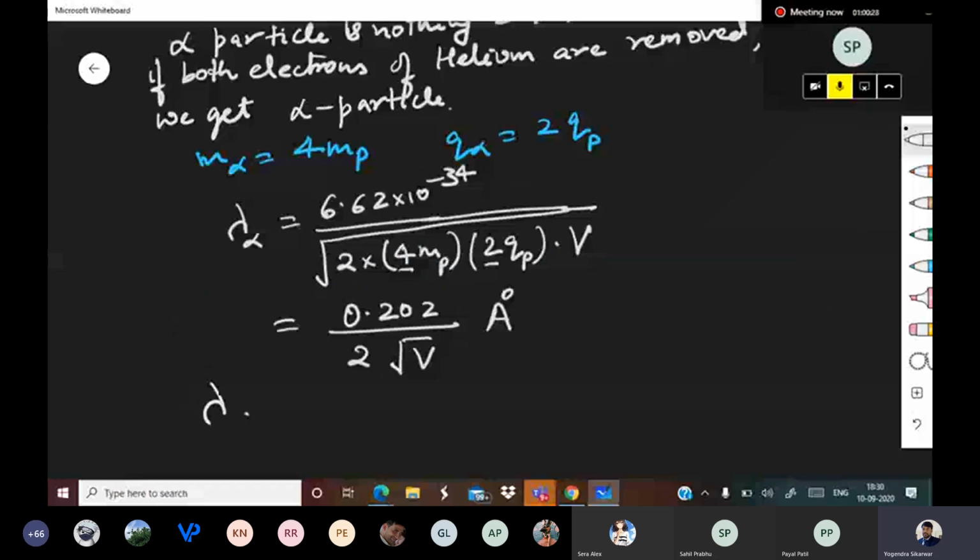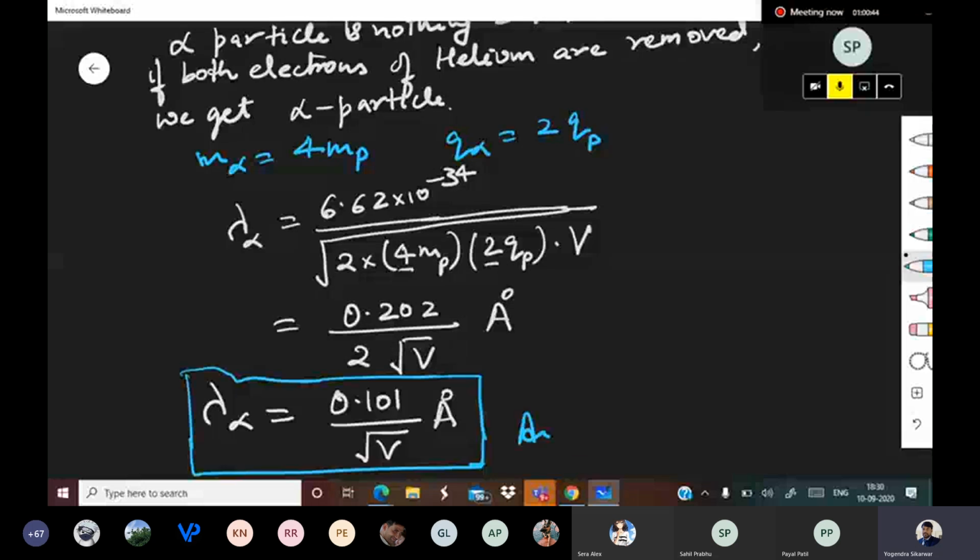So lambda alpha comes out to be 0.101 upon root V angstrom. Answer: lambda alpha is equal to 0.101 upon root V angstrom. Okay. Any doubt, any question?